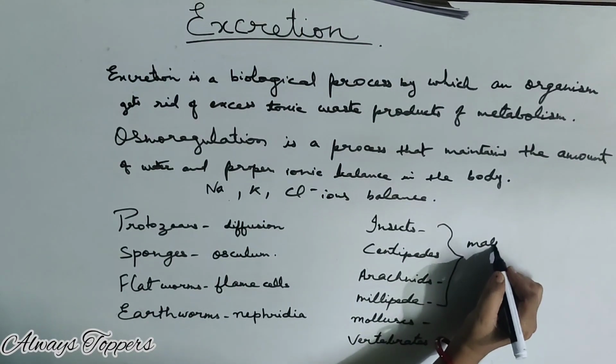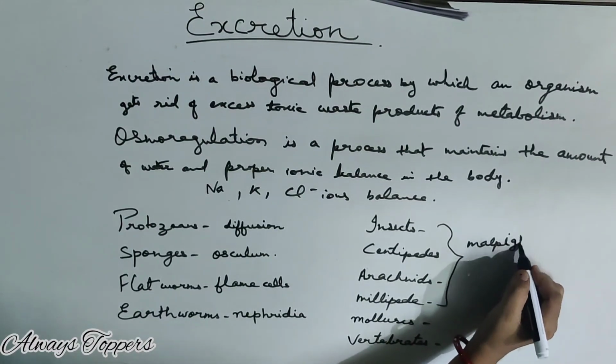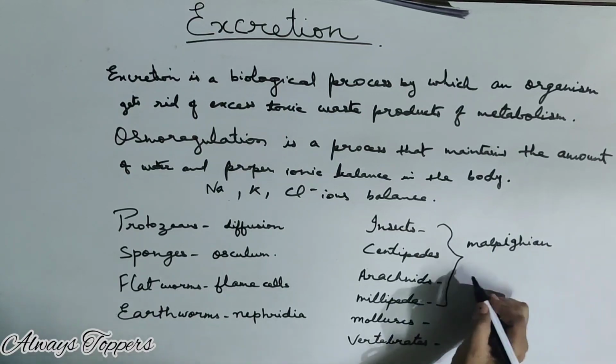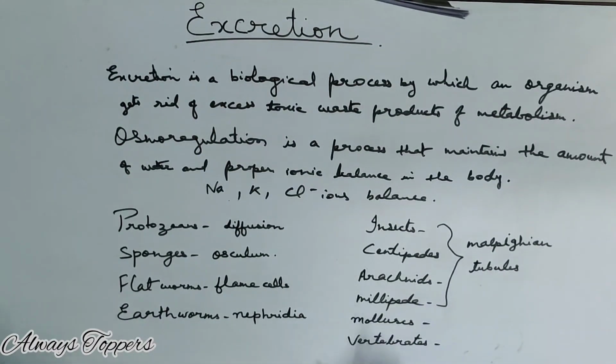In the case of insects, centipedes, arachnids and millipedes, we have Malpighian tubules. You can write the spelling: Malpighian tubules for the process of excretion.